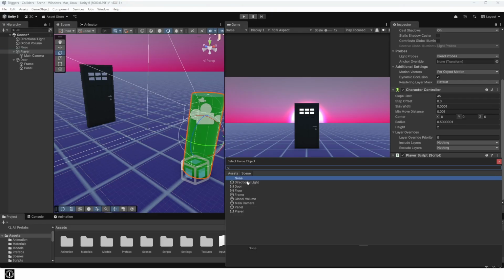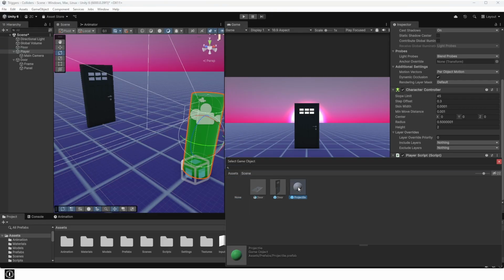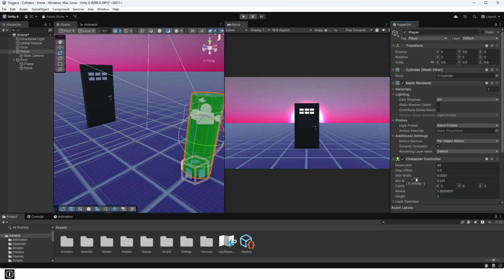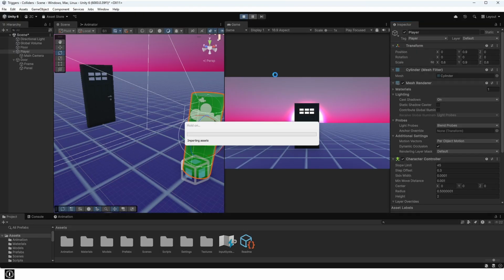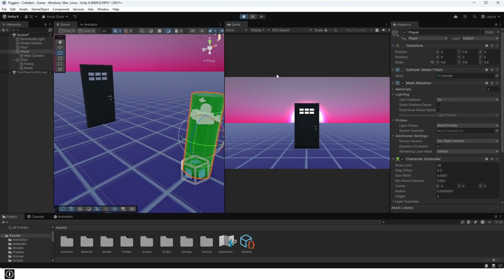In the newly edited player script, add the projectile prefab in the projectile field. Now in play mode, we'll see the projectile destroys the door panel upon collision.